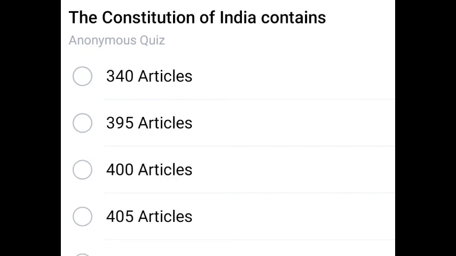Britain. The Constitution of India contains how many articles? Correct option and answer is 395 articles. Option 2. 395.